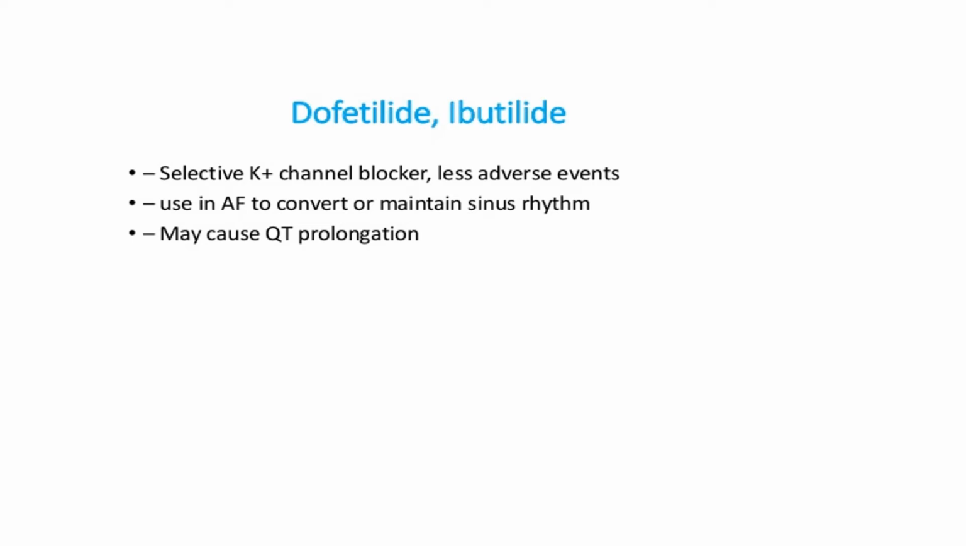Now coming to two newer drugs, that is dofetilide and ibutilide. In detail we won't study, but you should know the names dofetilide and ibutilide. These are drugs that come under class 3. They have selective potassium channel blocking property with fewer side effects when compared to amiodarone. Can be used in atrial fibrillation to convert or maintain sinus rhythm, and it may also cause QT prolongation. Not much detail, just know the names dofetilide and ibutilide.